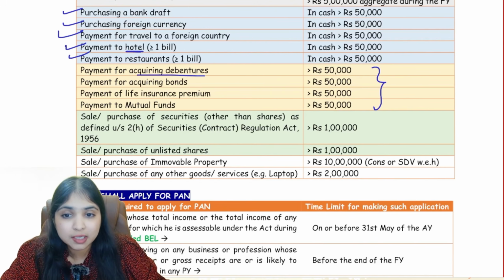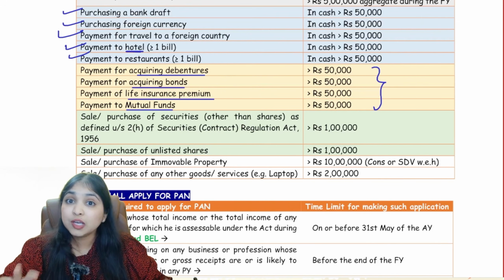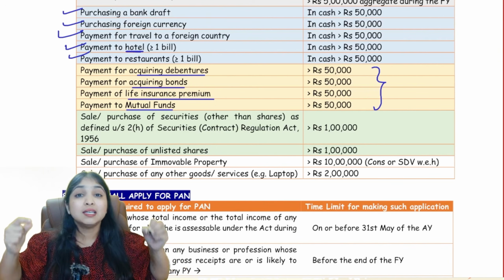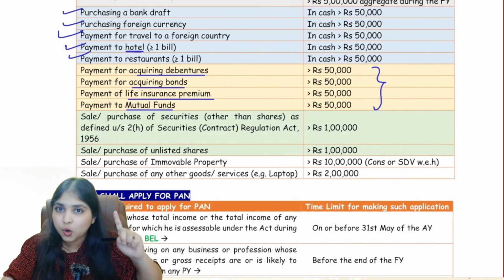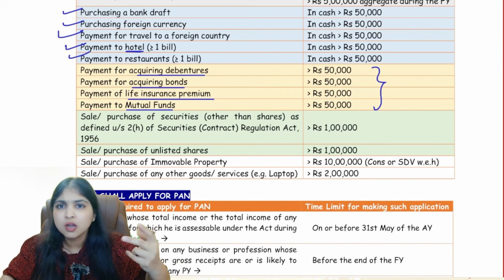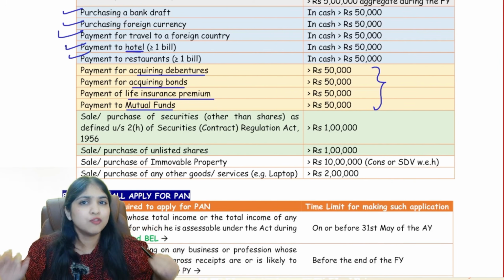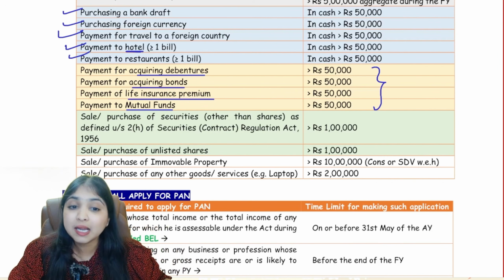If you're acquiring debentures, or acquiring bonds, or paying life insurance premium, or making payment to mutual funds. In these four, if the value of the transaction is more than 50,000, doesn't matter what is the mode of payment, you have to mention your PAN. What are the four? Acquiring debentures, acquiring bonds, making payment to mutual fund, or paying life insurance premium. Okay. Then comes my next point.